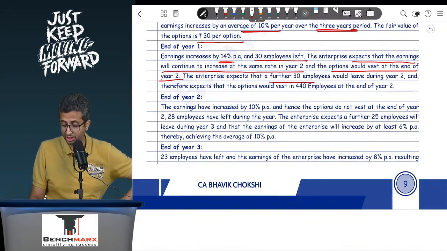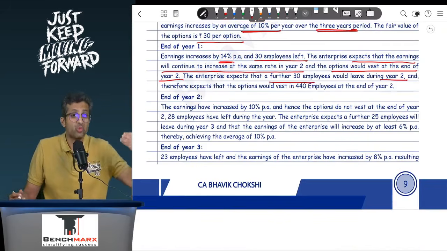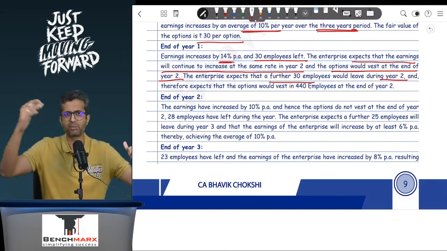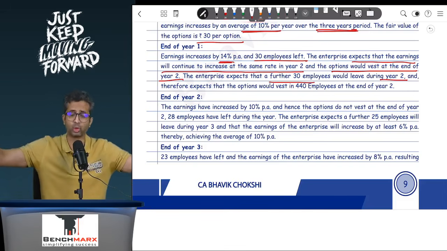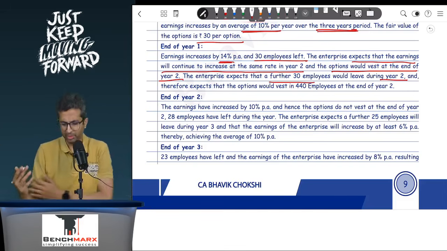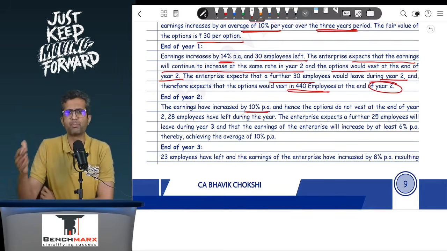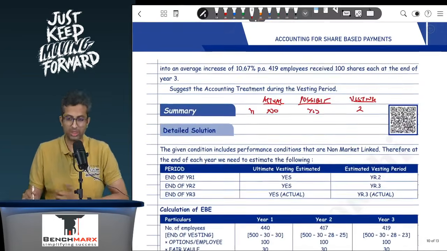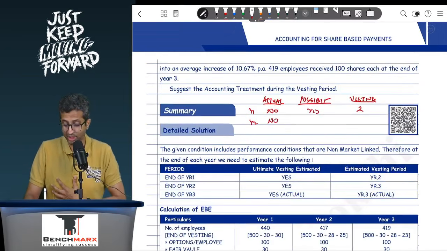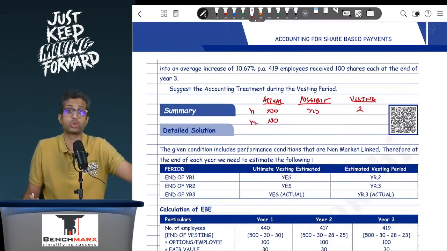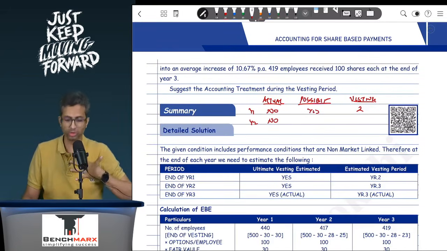The enterprise expects a further 30 employees would leave during the second year, and hence when the vesting happens, you will have probably 500 minus 30 actually left in the first year, minus 30 expected to leave, and hence probably you will have 440 employees, and therefore expects that 440 options will vest at the end of the second year. Perfect. At the end of year 2, earnings have actually increased only by 10%. So actually, if you go to see 14 plus 10 divided by 2, average growth is 12%. And hence, if I go to year 2, I expected vesting to happen, but it did not happen because the average growth was not more than 13%. So there is no vesting.